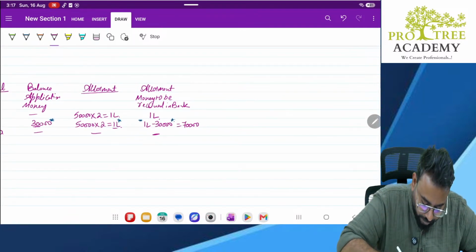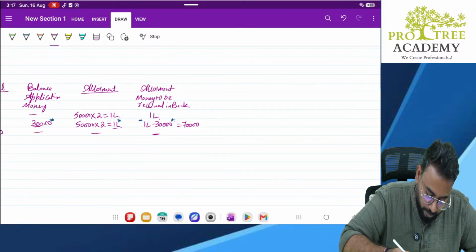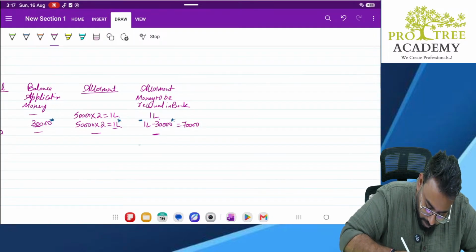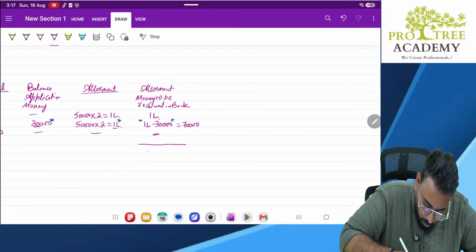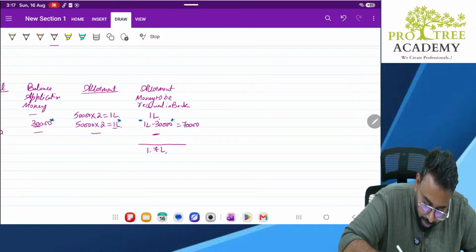Okay. Total this 1.7 lakh needs to be received in the bank. Okay.